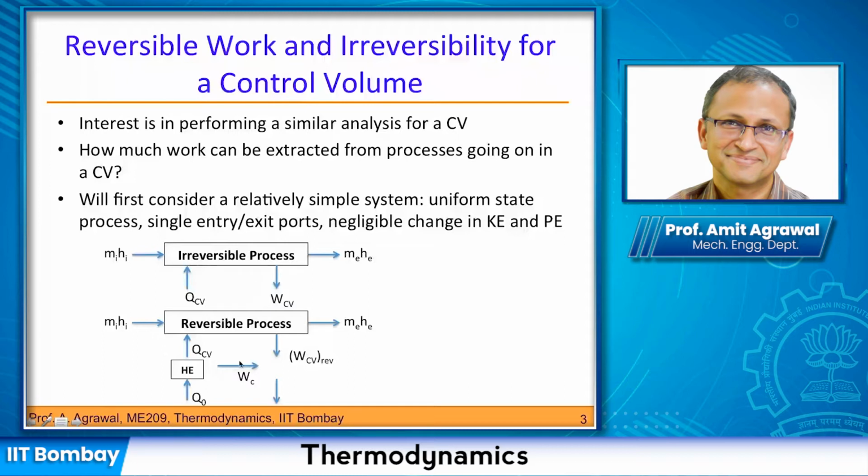I will tell you what is the same and what is not the same between the two cases. But what we are substituting is that whatever was happening inside this control volume, which was irreversible, with friction and other types of irreversibilities, now we are saying that those are not there. So that is the basic difference in the two control volumes.